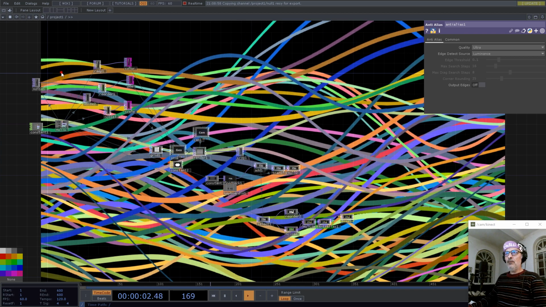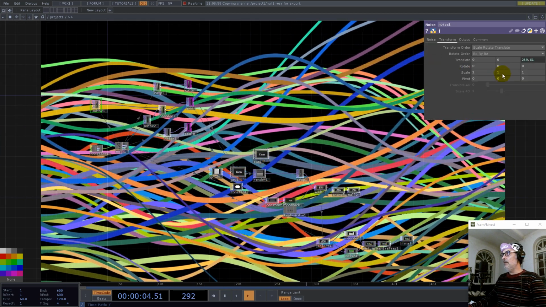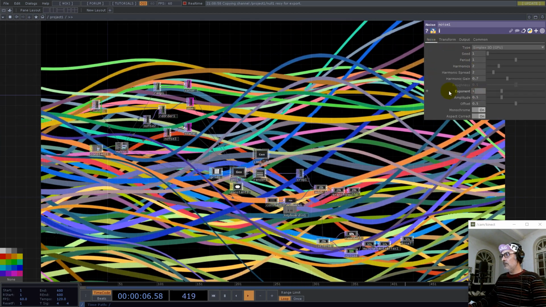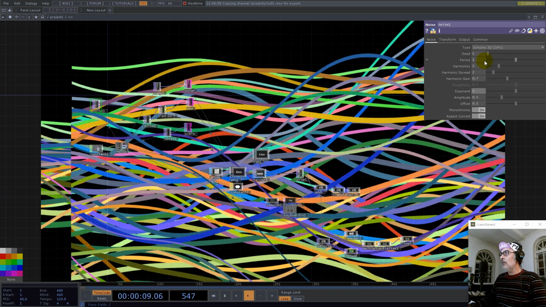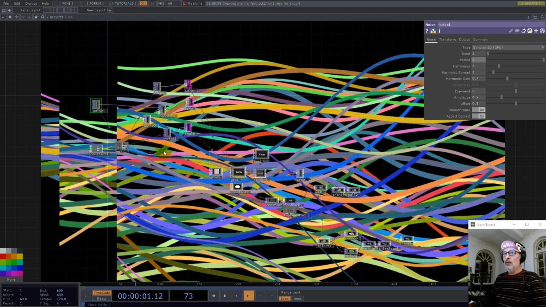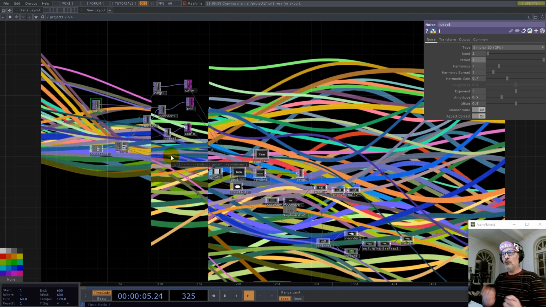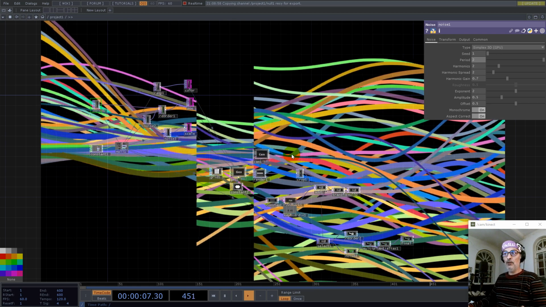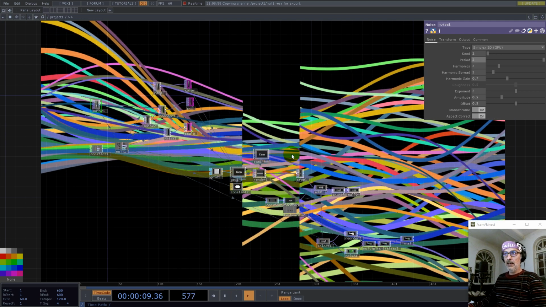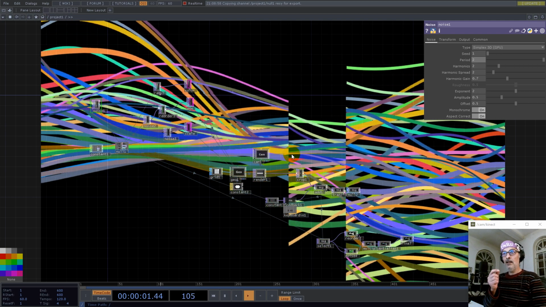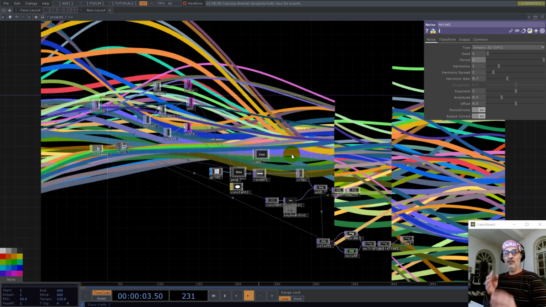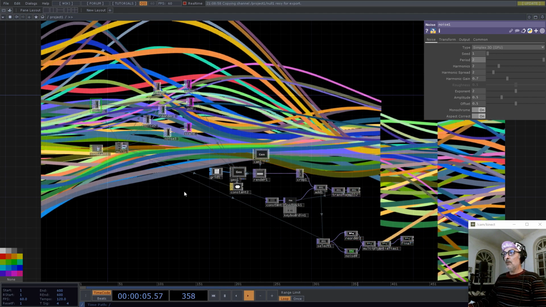And by playing with this noise here, we can have a different distribution of those lines. This is actually a good noise visualization, as each line goes where the value from that pixel goes. So yeah.